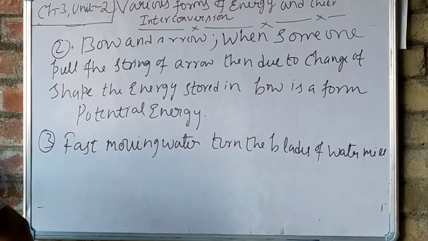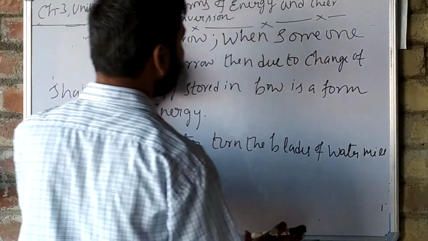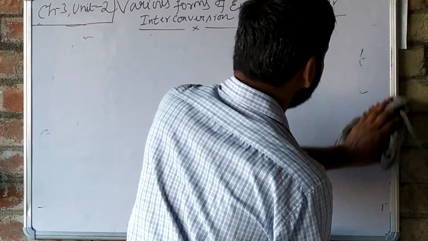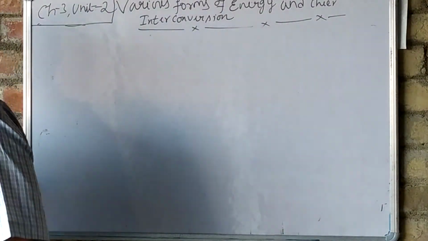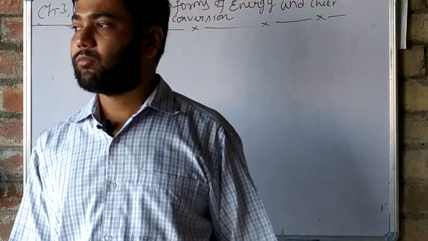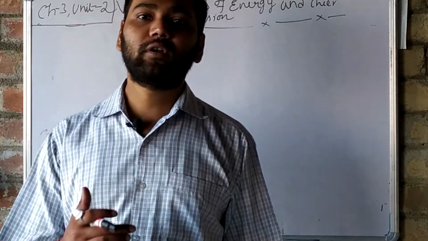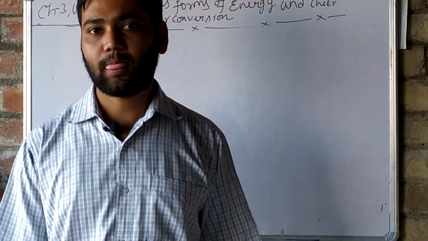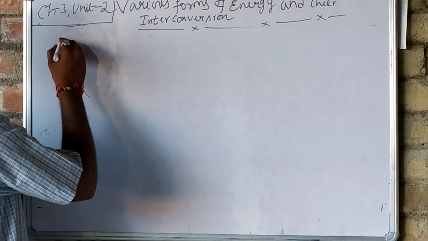So what is potential energy? The energy possessed by a body by the virtue of its position, that means by the virtue of its shape or rest, in the position of rest, is known as potential energy. I have given that example, the pendulum case. Because of that example, you will easily understand what potential energy is. Okay. Now see kinetic energy.